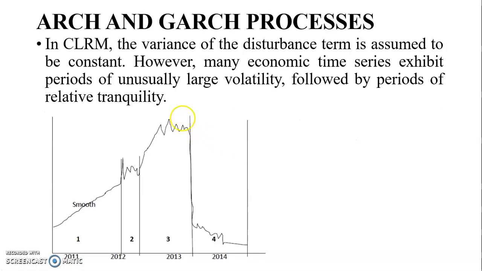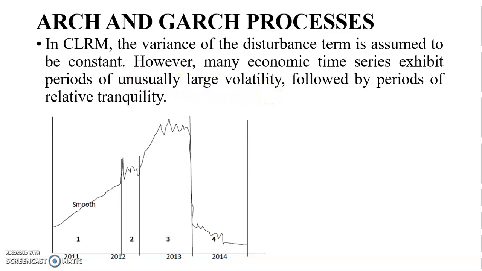Now, if we have to look at the ARCH and GARCH processes, remember that one of the classical linear regression model assumptions is that the variance of the disturbance term is constant. In other words, it's assumed to be homoscedastic. But because of the nature of the time series variables we work with, there's usually larger volatility, especially with financial time series.